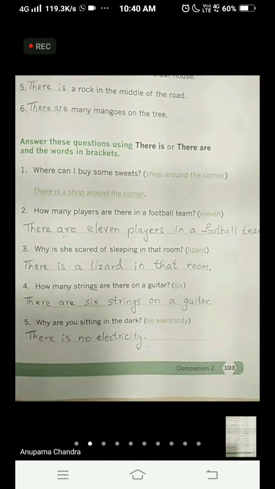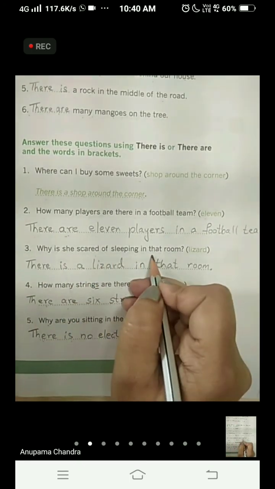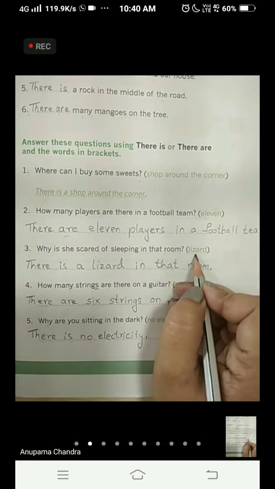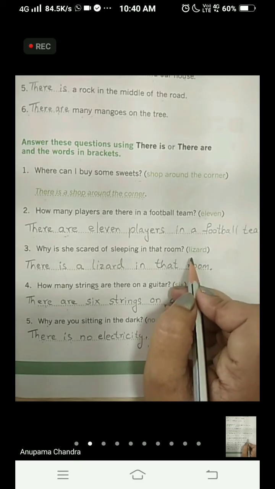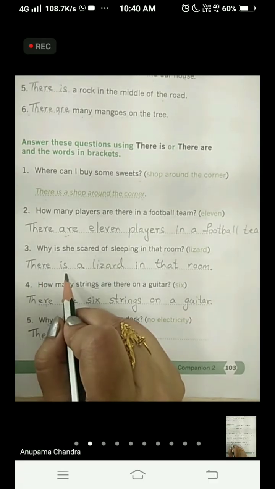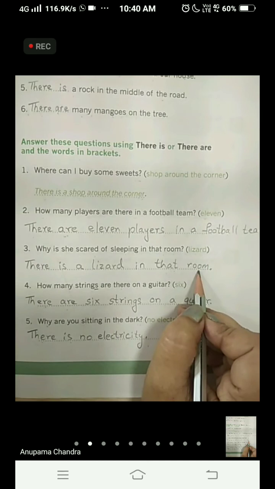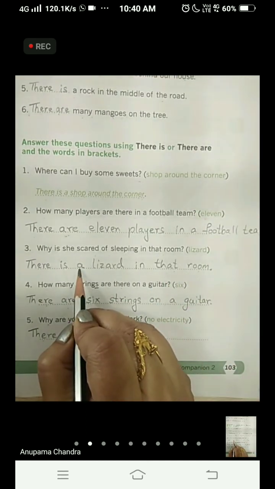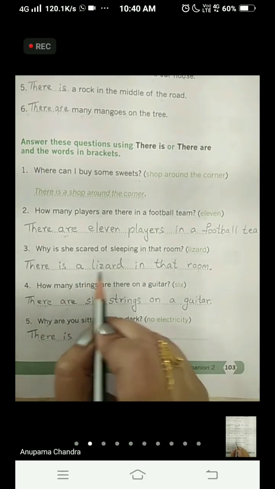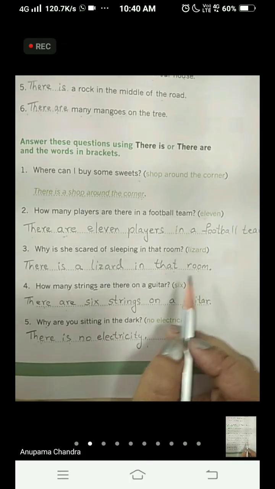Okay, third one. Why is she scared of sleeping in that room? In the bracket it is given lizard. S is not there, so we understand that we are talking about one single lizard. So we will start the sentence with there is. There is a lizard in that room. Because it is one lizard, we have also added a over here. Come to the next one.